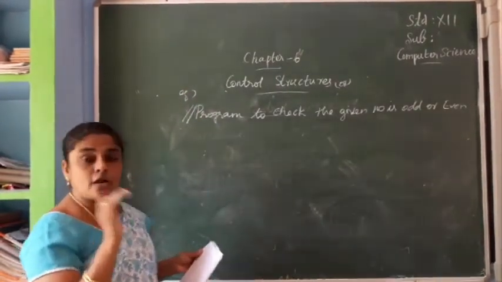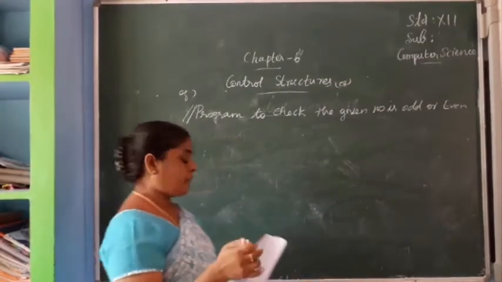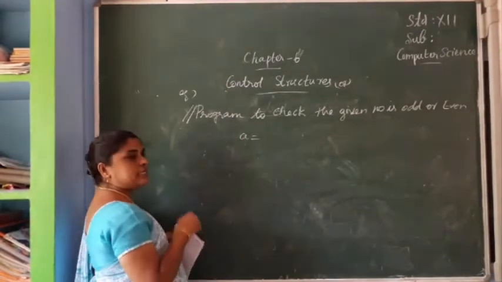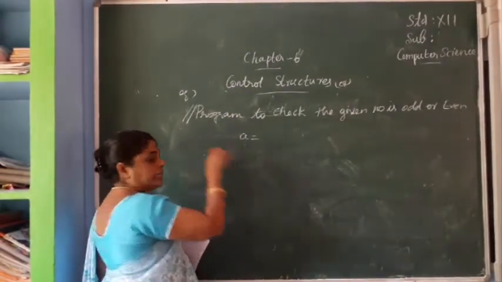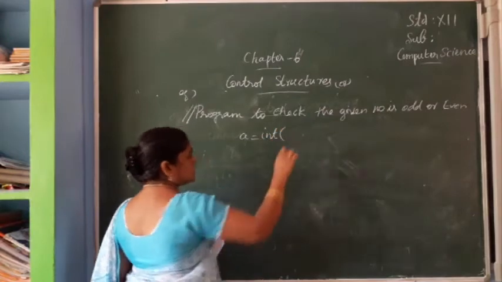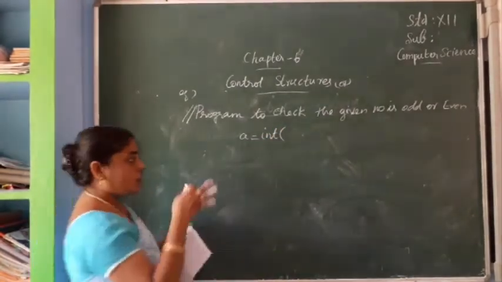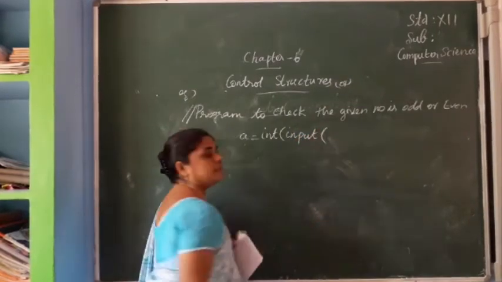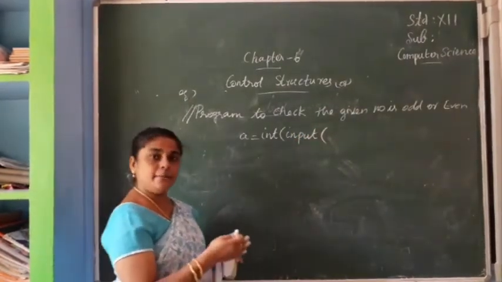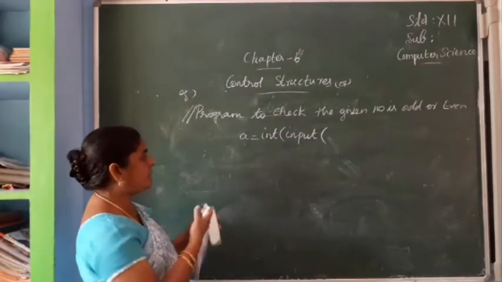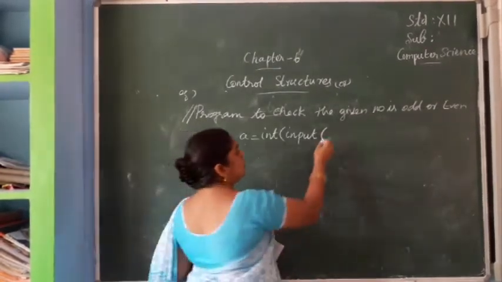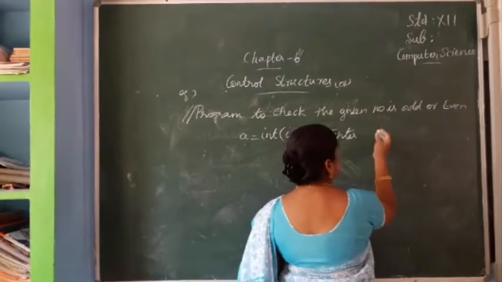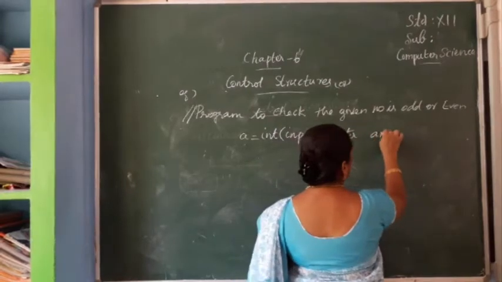We have to input a variable. First number we input: a equal to int, since it is an integer number. Next we have to input the variable, so what function are we using? Input. Then we display a message: enter the value of a, or enter any number.